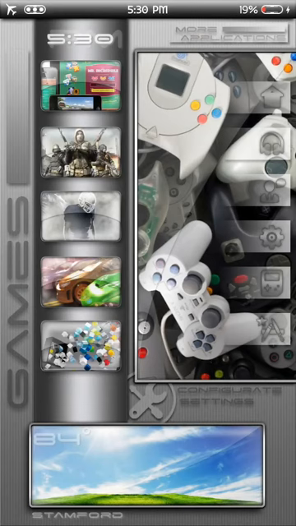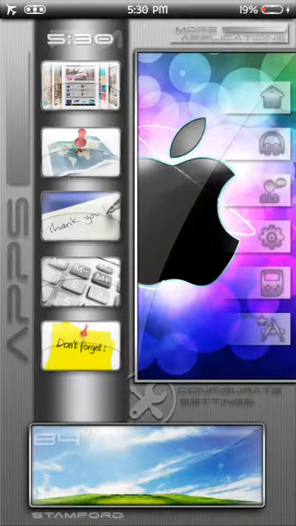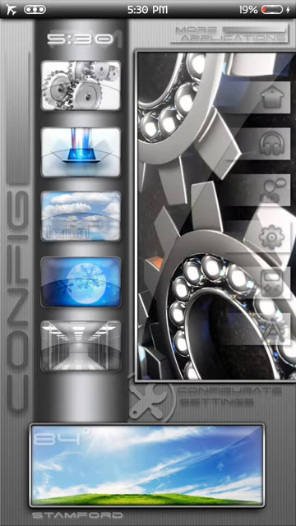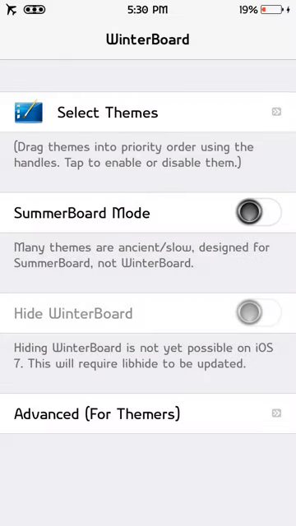You also have a page for your apps, so you can open up the App Store. You've got maps, notes, calculator, and reminders here. Let's see, what do we have here? We have the settings app, Cydia, DreamBoard, WinterBoard, iFile. And for those who don't know, this theme is also going to come with a WinterBoard UI made by Echo himself, and I'm actually using it right now.